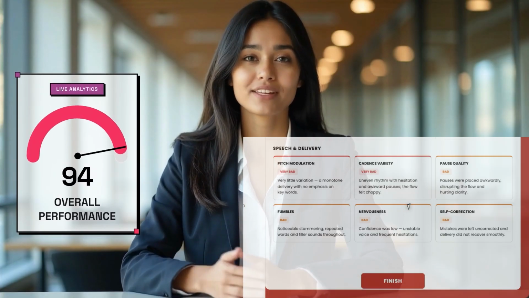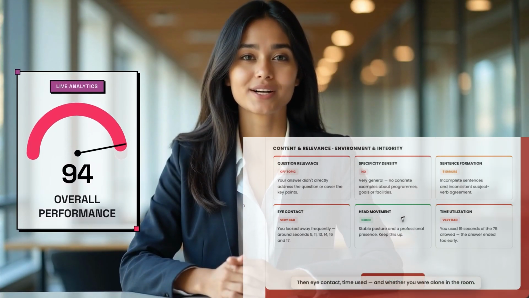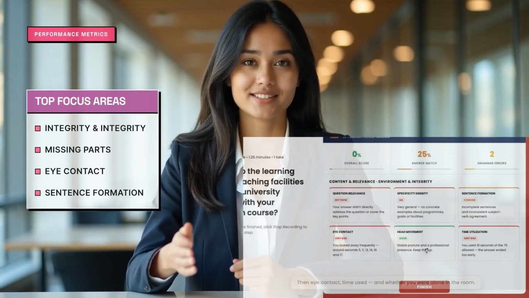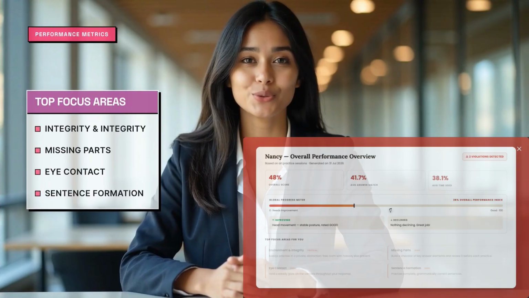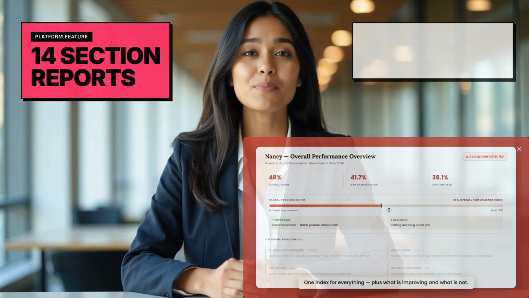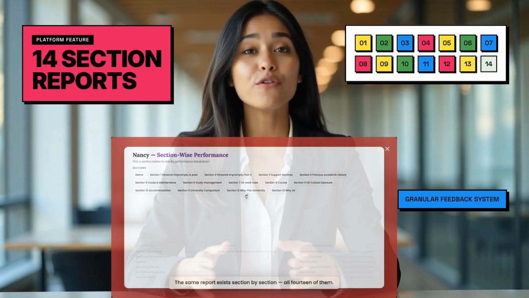One index for everything, plus what is improving and what is not. It ranks your focus areas. Work down that list, top first. Integrity violations are counted here too. Always practice alone. The same report exists section by section, all 14 of them.